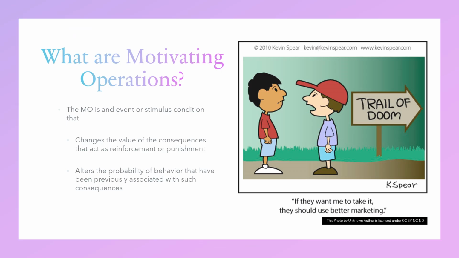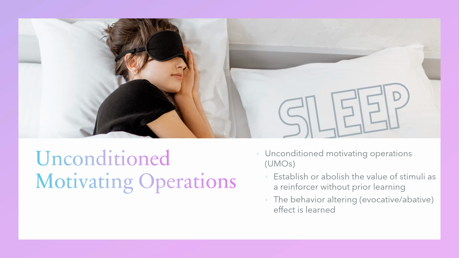Motivating operations, or MOs, control the effectiveness of the reinforcer and determine when and how often a particular behavior occurs. In simpler terms, an MO will change how much you want something and how hard you will work to get it. Unconditioned motivating operations, or UMOs, establish or abolish the value of stimuli as a reinforcer without prior learning.